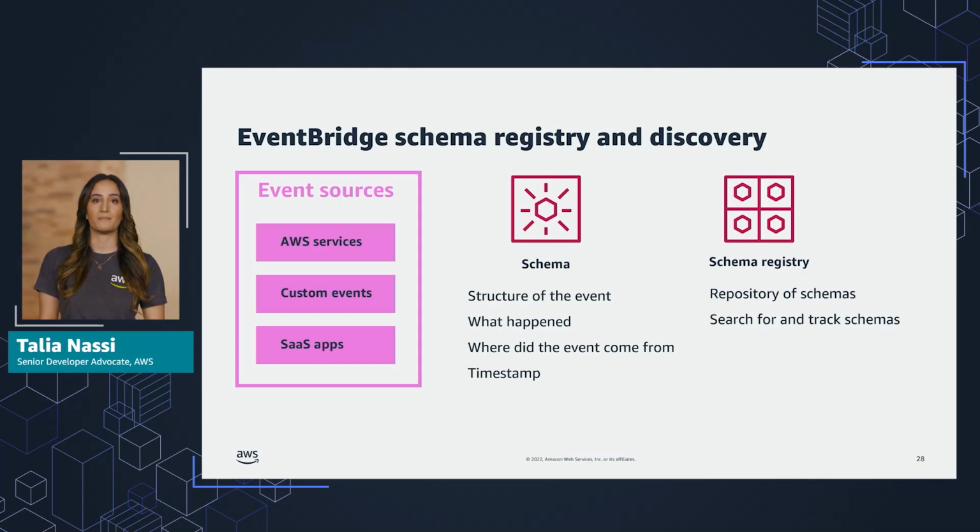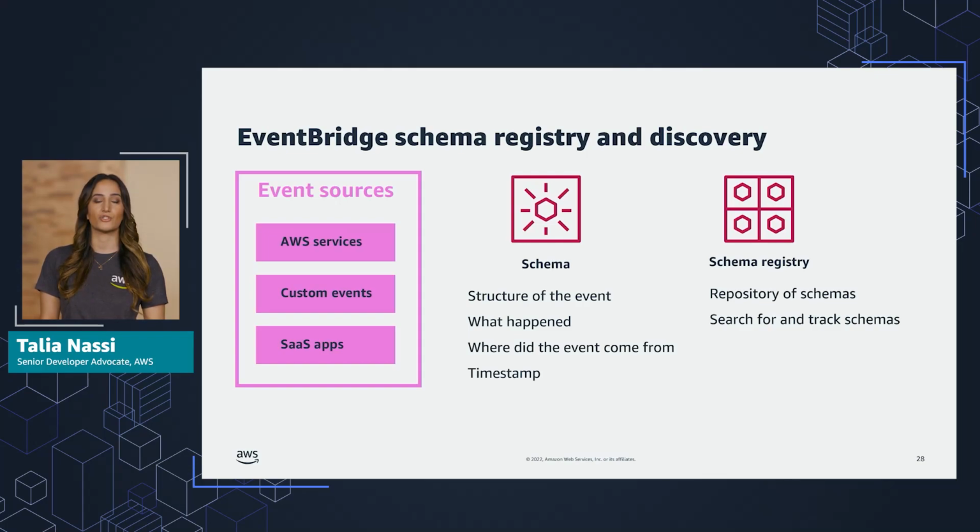EventBridge helps automate the manual process of finding and documenting schemas. There are two capabilities to highlight: the schema registry and schema discovery. A schema registry is a repository that stores a collection of schemas. You can use a schema registry to search for, find, and track different schemas used and generated by your application.